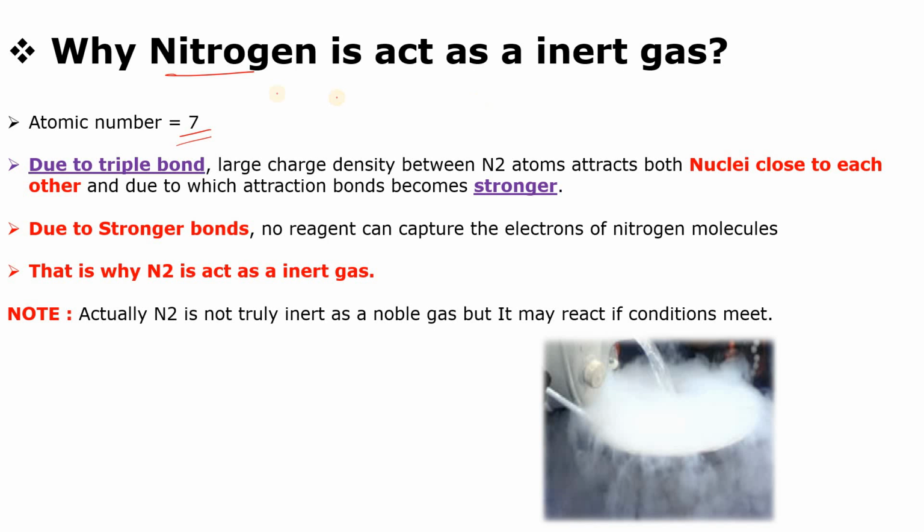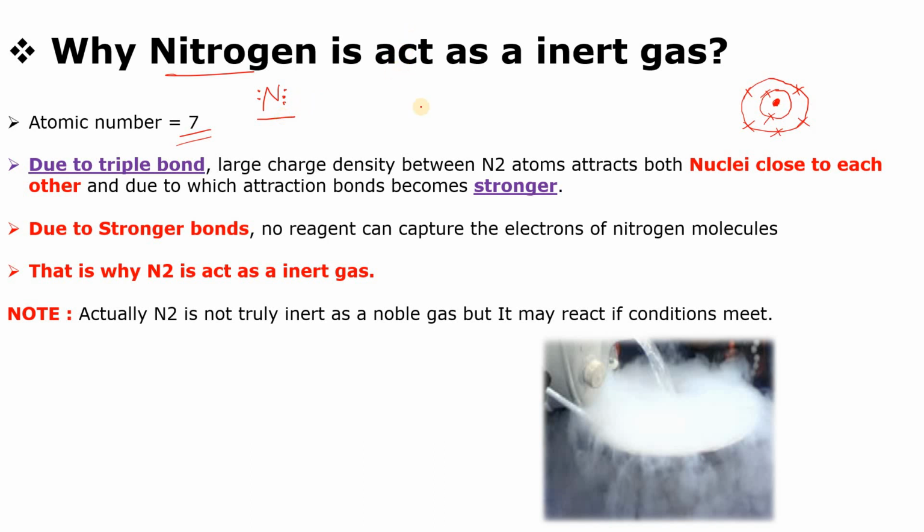When we write the electronic configuration of nitrogen, it is 2, 5, meaning the first shell has 2 electrons and the second shell, the outer shell, has 5 electrons. This is only one nitrogen atom.